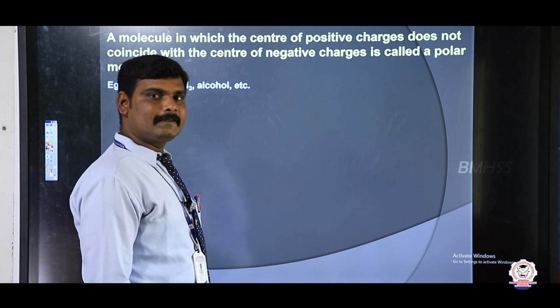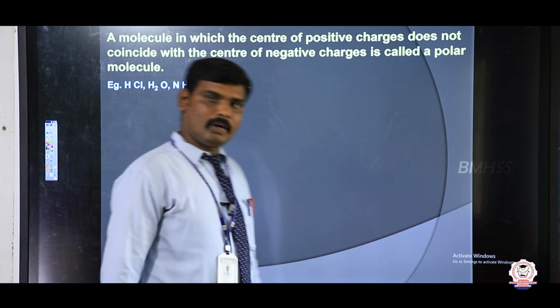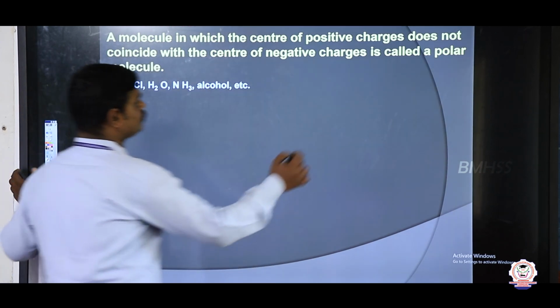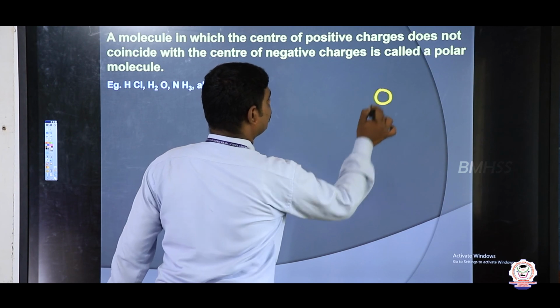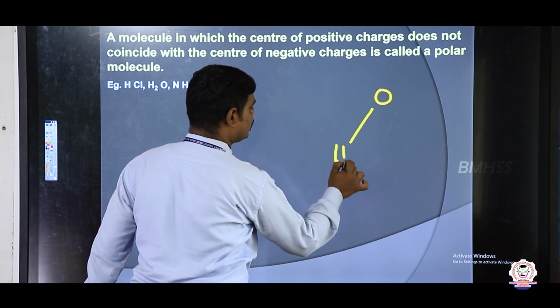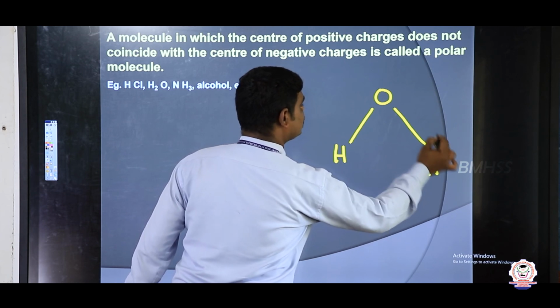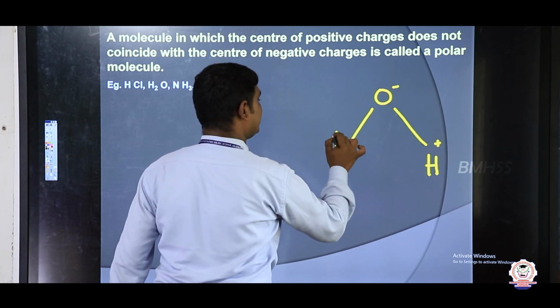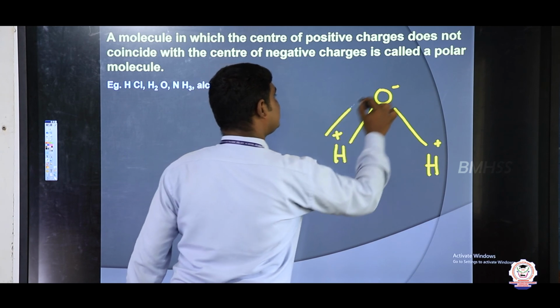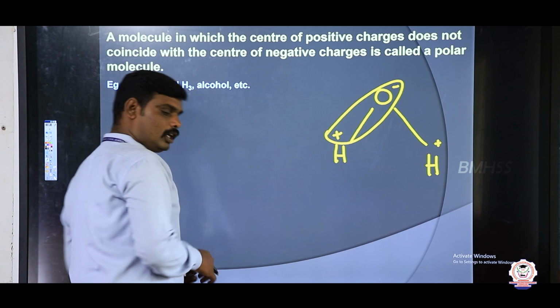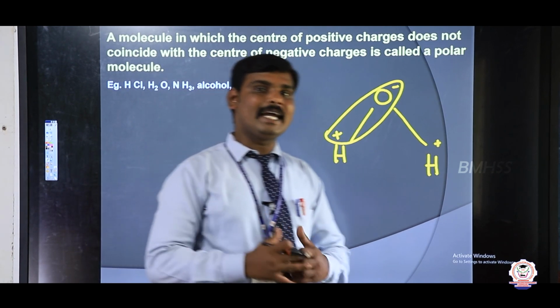These are polar molecules. Here H2O we can write O, H, here also H. So H plus and O minus, here H plus and O minus. In polar molecules, a permanent dipole is present.